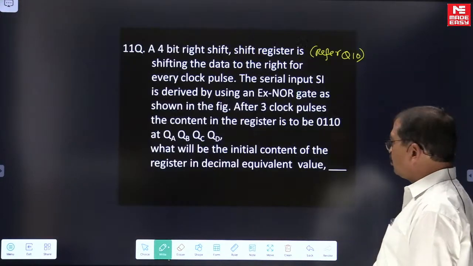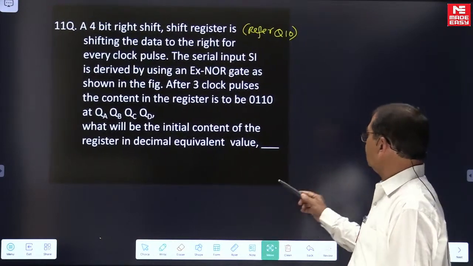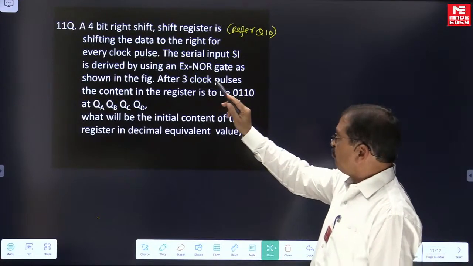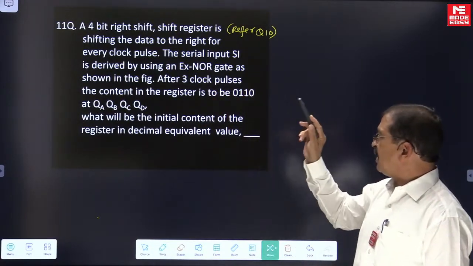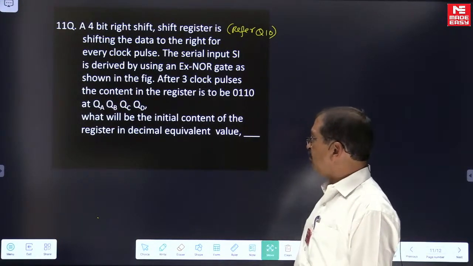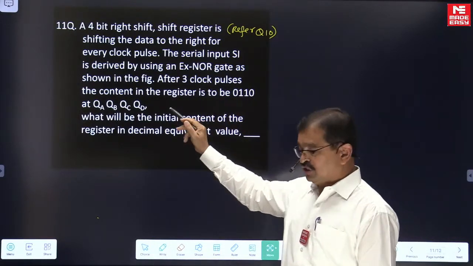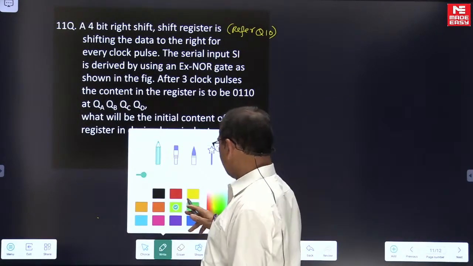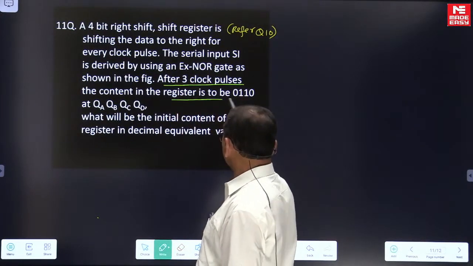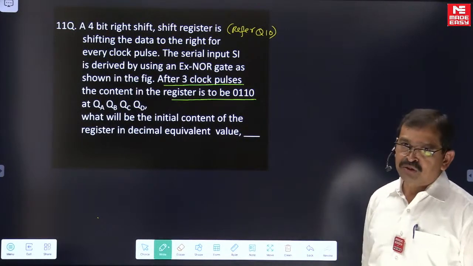The next question is also related to the same. Referring to the same question: a 4-bit right shift register shifts the data to the right for every clock pulse. The serial input is derived by using XNOR gates as shown in the figure. After 3 clock pulses, the content in the register is to be 0 1 1 0 at QA, QB, QC, QD.